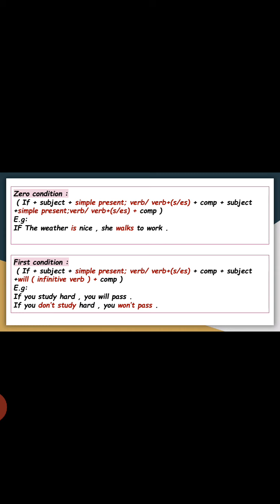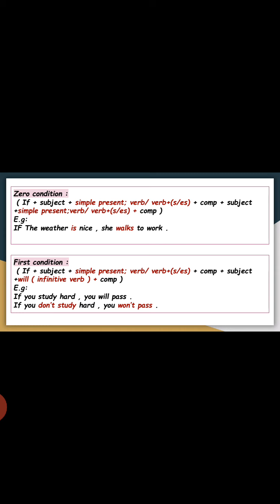Now, let's go to the example. If the weather is nice, she walks to work. Look at the if part: is simple present. We talk about a real situation. So if the if part is simple present, the main part must be simple present. Walks, simple present, verb plus s.